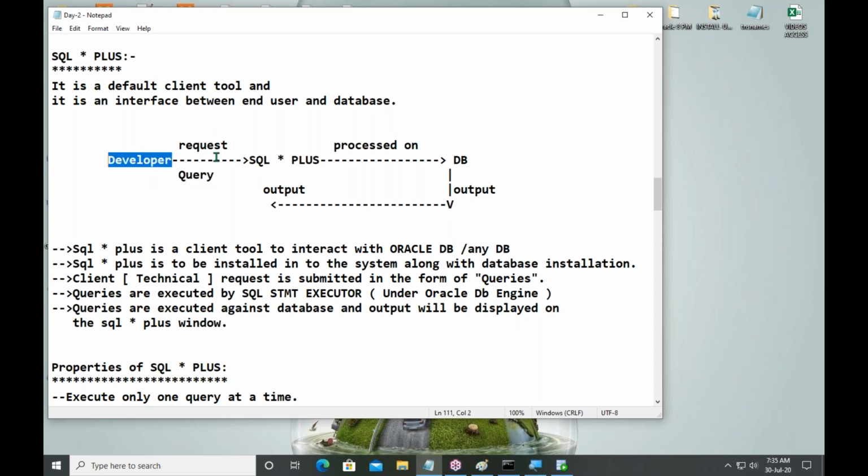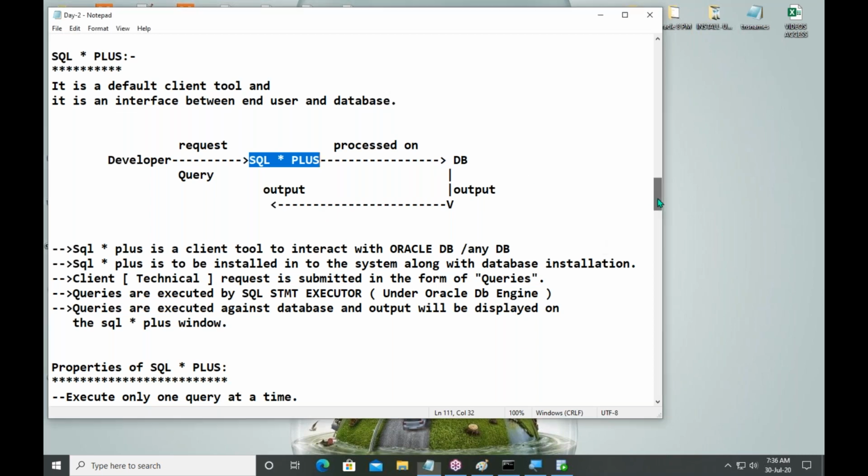They are processed or executed on the database. The database server gives some result that is called output. The output is again displayed on SQL Plus.